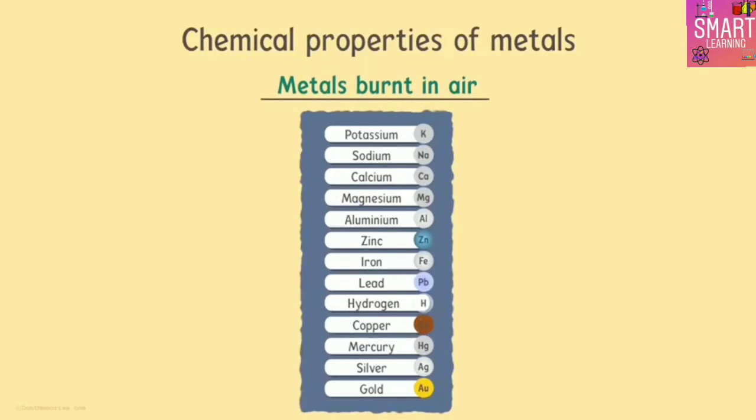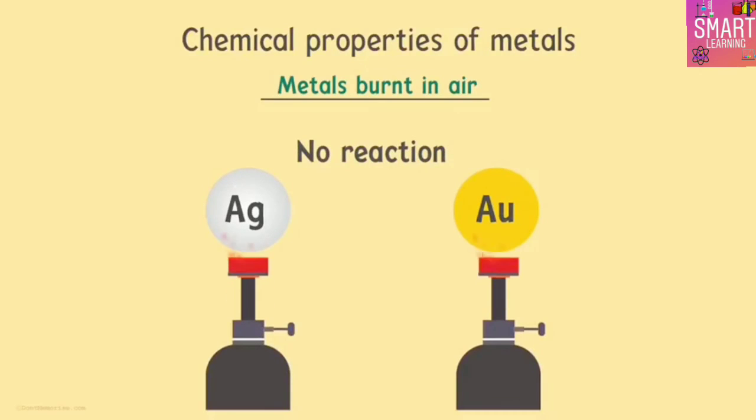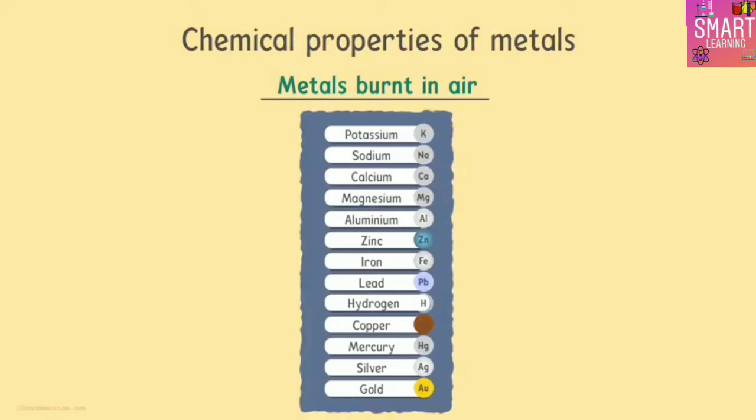And which metals do we have at the end of the spectrum? Yes, silver and gold. Can you guess how they react with oxygen when they burn? Silver and gold do not react with oxygen at all. Yes, they don't react even at high temperatures. So we see somewhat of a pattern among the metals. Sodium and potassium are more reactive, whereas magnesium is relatively less reactive.